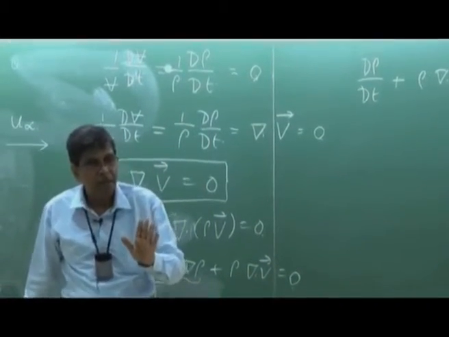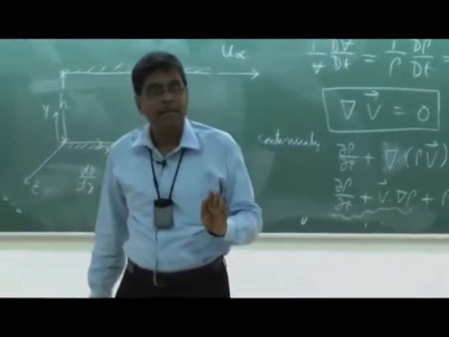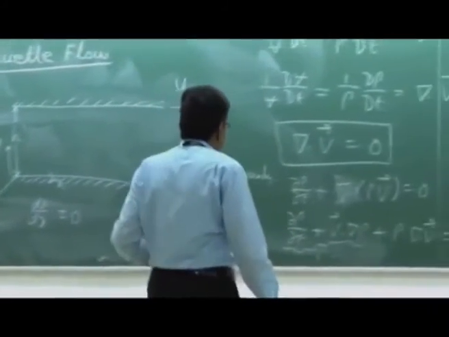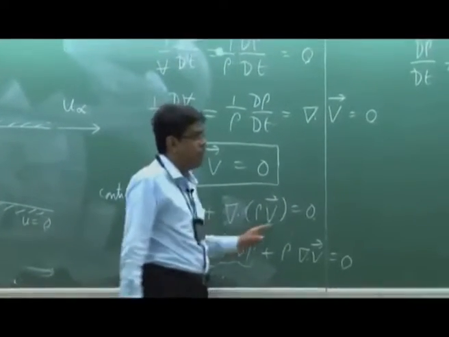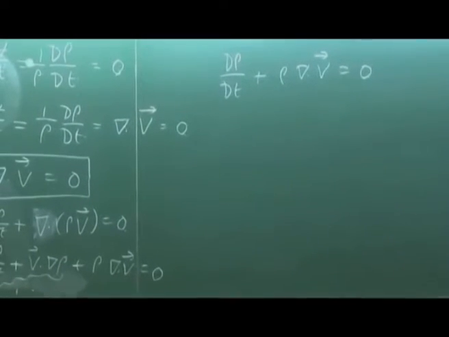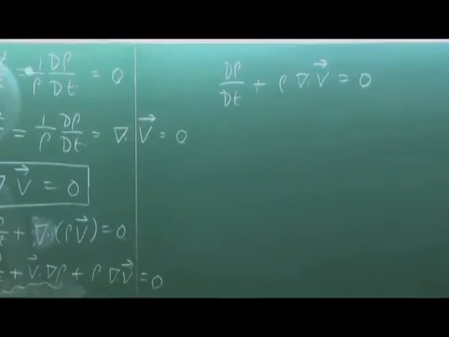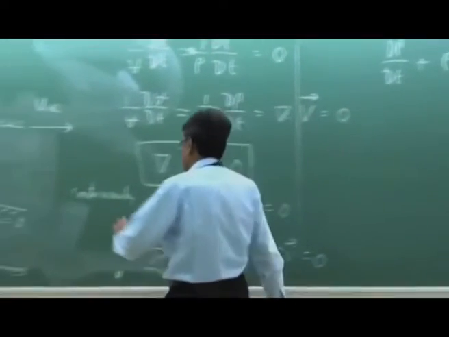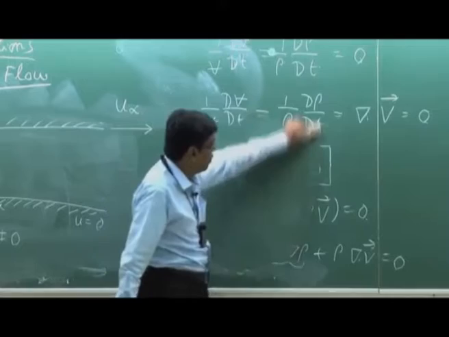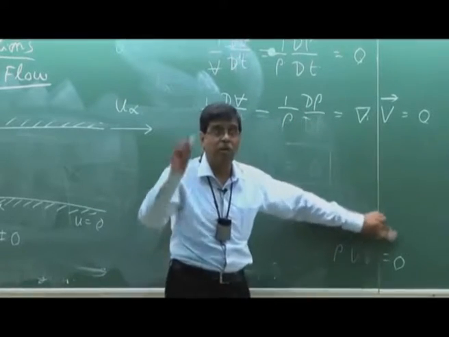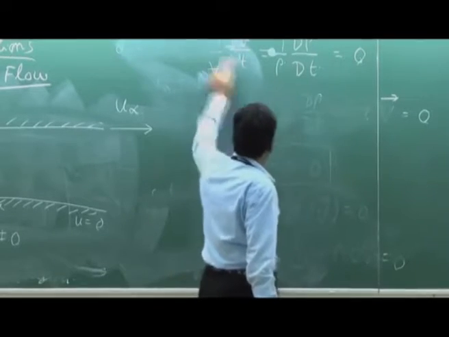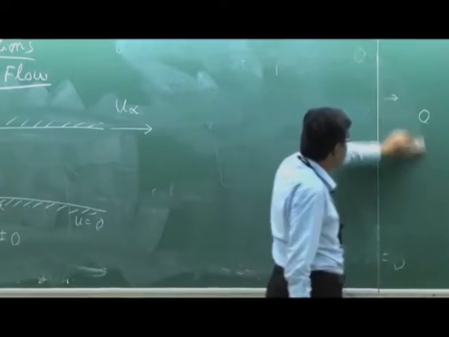Is it clear? So one should understand that the essence of incompressible flow is that the divergence of the velocity vector being 0 doesn't come from continuity, but from the fundamental definition of incompressibility, and continuity is automatically satisfied in that case, the continuity equation for an incompressible flow.